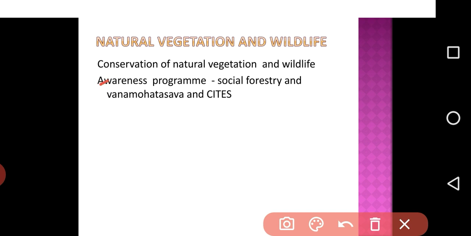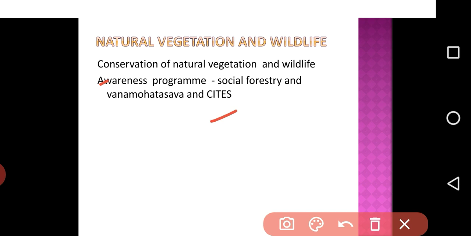That is awareness programs, social forestry and Vanamahotsava, which should be encouraged at the regional and community level. Even school children should be encouraged to watch animals and visit nature camps so that they can appreciate the habitat of varied species. The next one is that international convention sites have been established